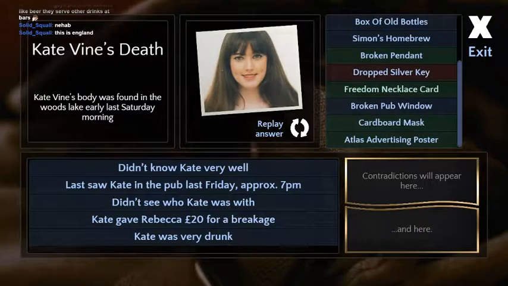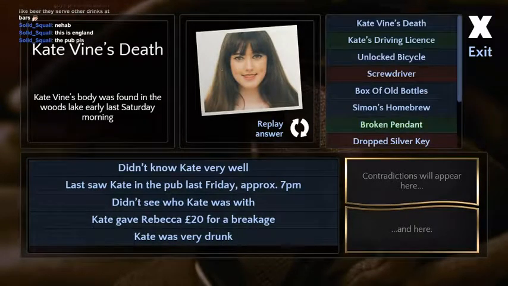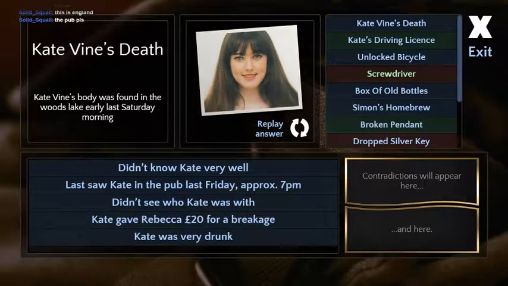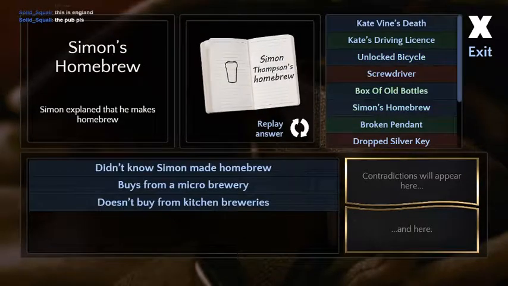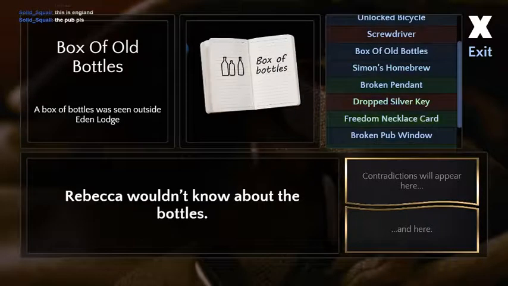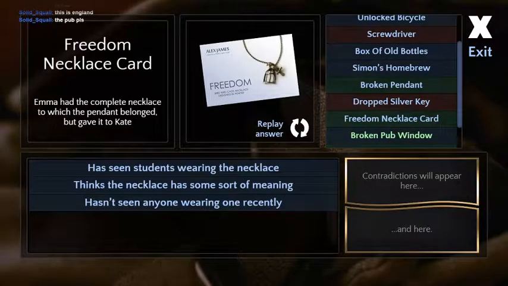Squall says, this is England. This is England. It's the pub. That's what I was thinking. Like, it's not a bar, it's a pub. They're not gonna have a lot of extra stuff.